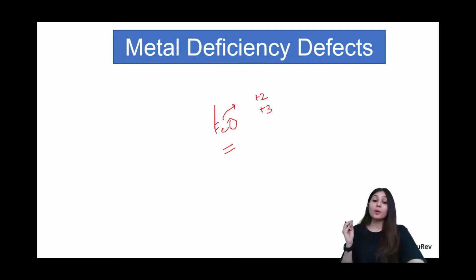When we are trying to make ferrous oxide, which means Fe2+ and O2-, it is very difficult, at the time of making the crystal, to keep the stoichiometry 1:1. According to the formula it should be 1:1, but mostly it is not, and mostly the iron, Fe2+, is always less. This is inherent, and this gives rise to the metal deficiency defect. So the most important example here is the FeO crystal.